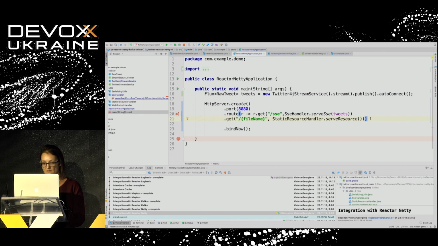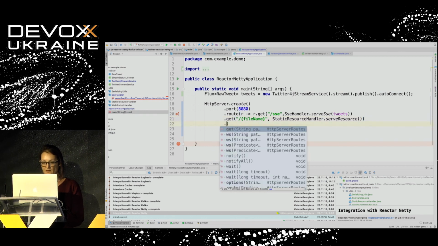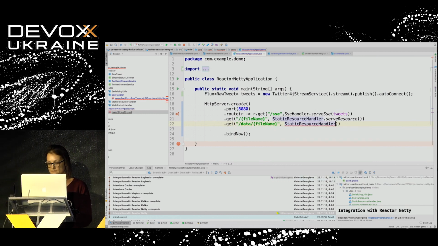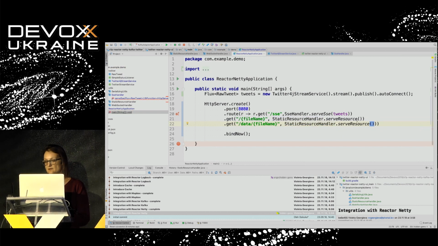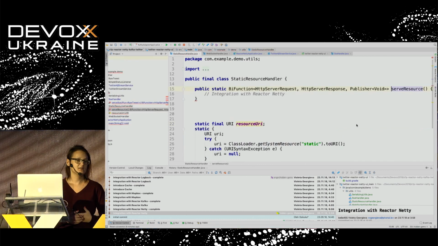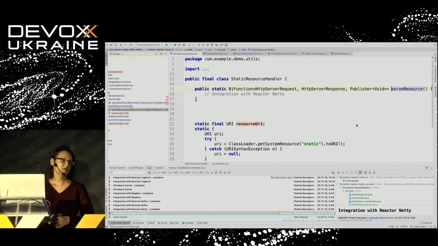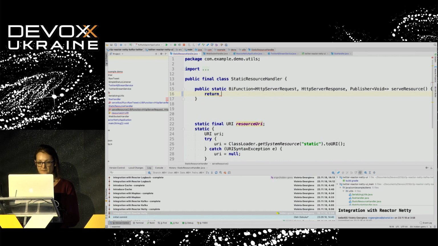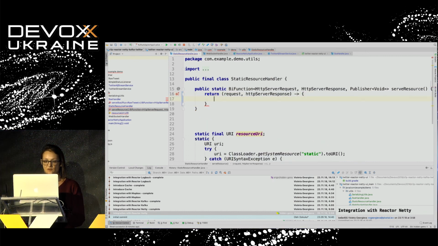And we need an additional one here for serving again some URI. And now let's go there and implement the handling of the static resources. As you saw, I specified that I will receive the file name as a path parameter. How can I obtain that? It's really very easy. I can obtain it from the request.